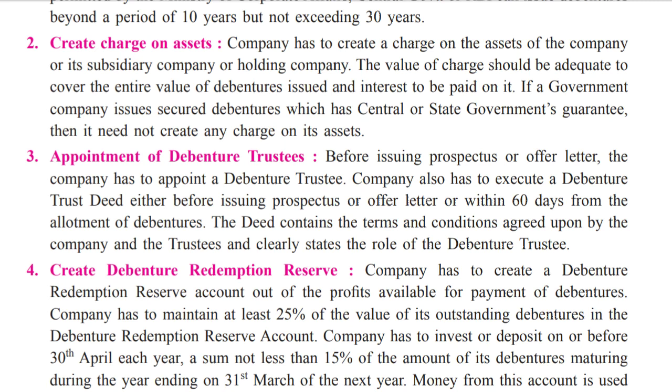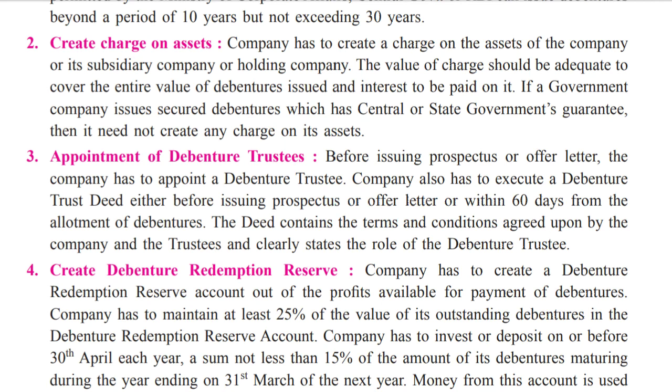So if they do not have adequate cash or bank balance, they can charge these assets, arrange some amount against these assets, and repay the money to the debenture holders. But assets depreciate over time, so the asset value should be such that the amount is adequate to pay back the debenture holders. The value of charge should be adequate to cover the entire value of debentures issued and the interest to be paid on it, as I said.